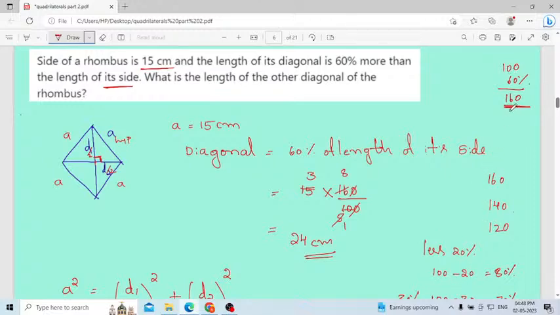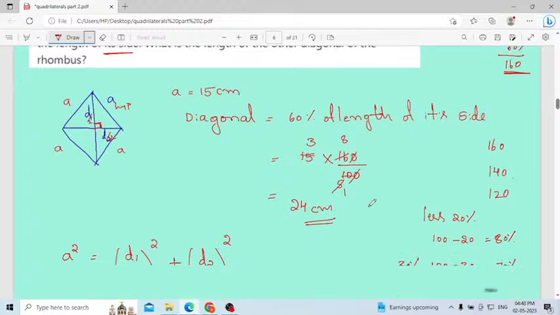If it is more, we have to add up to 100, because we are comparing with percentage, no? Because they have not given the value of a diagonal. They told 60% more. That's why 100 plus 60, 160 percentage. That is not the value here, it is 160 percentage. To remove this percentage sign, I divided by 100 now. Then both get cancelled, you will get 160.